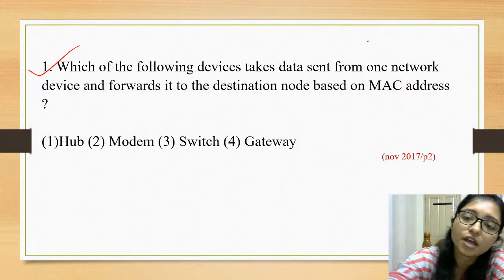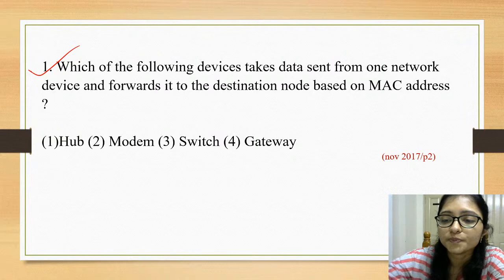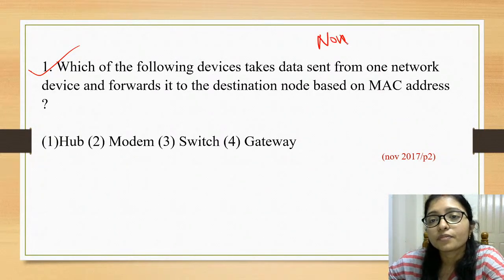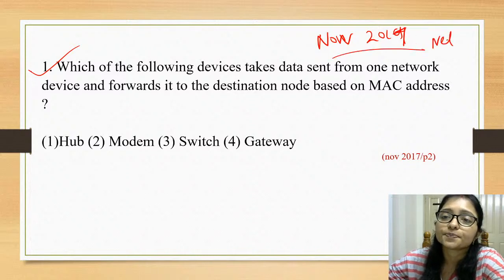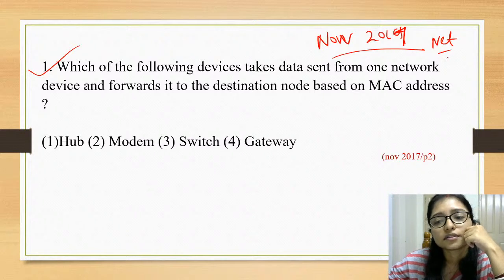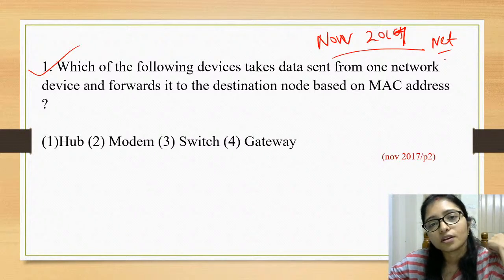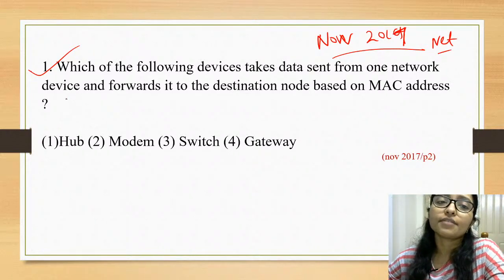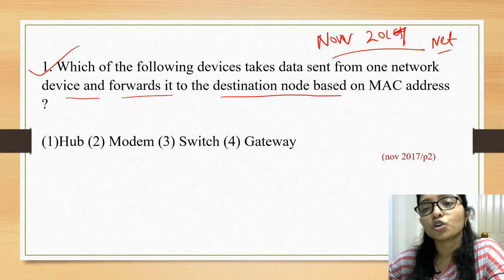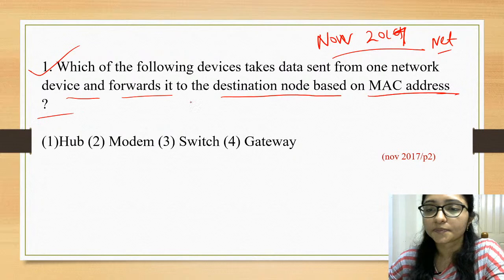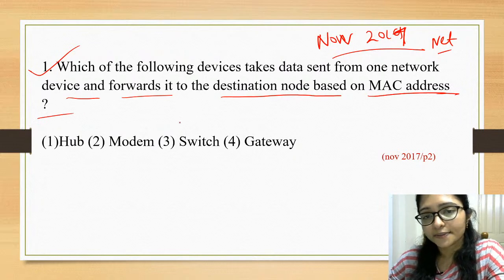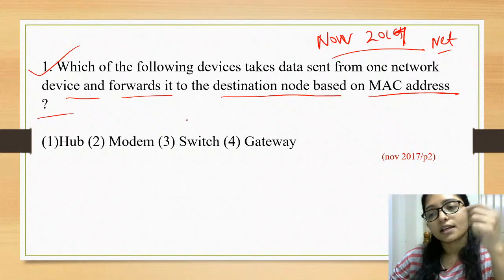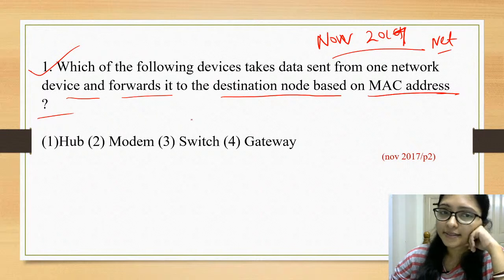This is the question of November 2017 Paper 2. November 2017 का NET question है. Which of the following devices takes data sent from one network device to another and forwards it to the destination node based on MAC address?